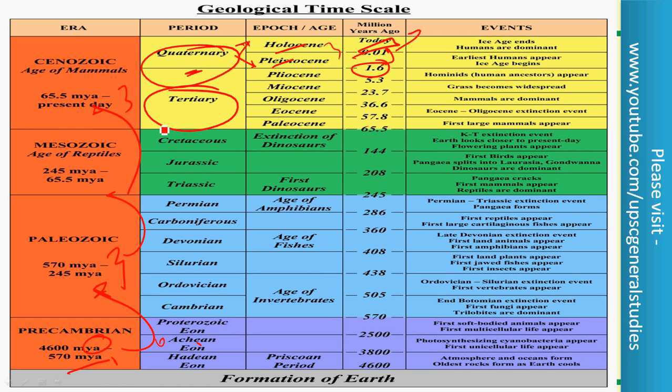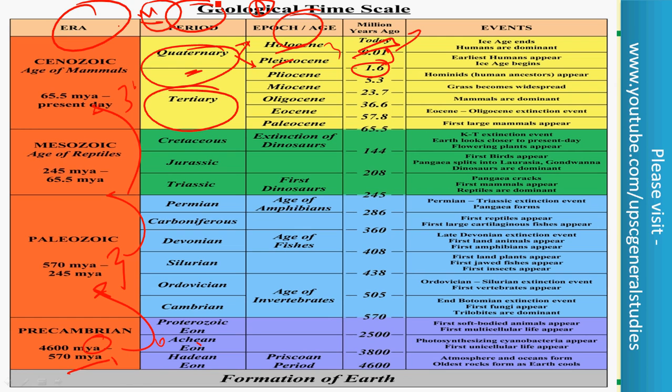For simplicity, you can compare this with a year. An era can be compared with a year, a period can be compared with a month, and an epoch can be compared with days when you compare this history of the earth. So era is a broader term, era can be divided into periods, and a period can be further divided into epochs.